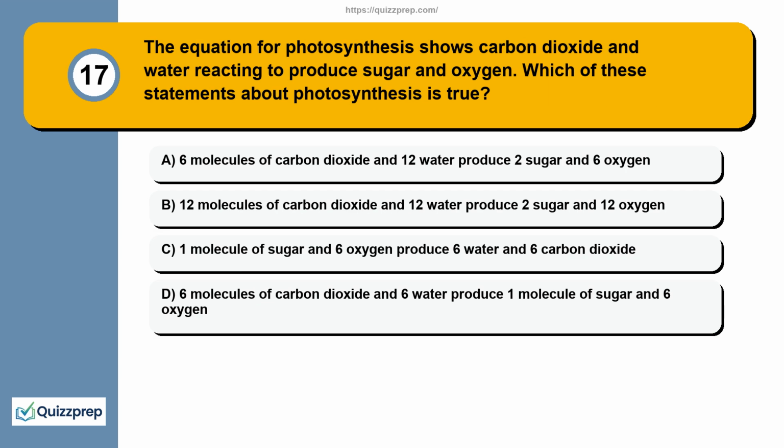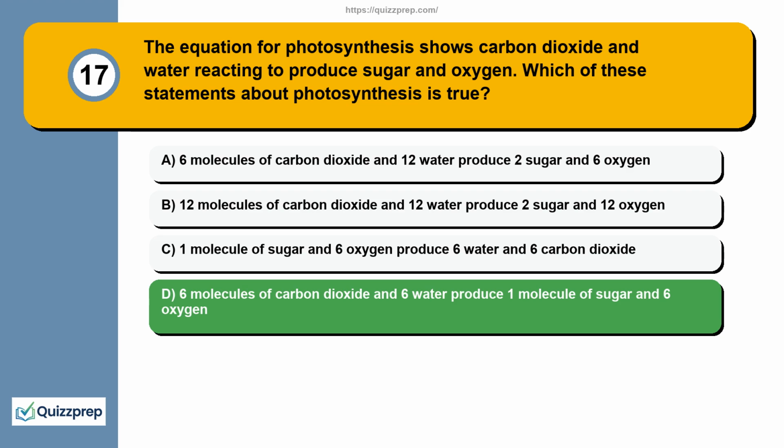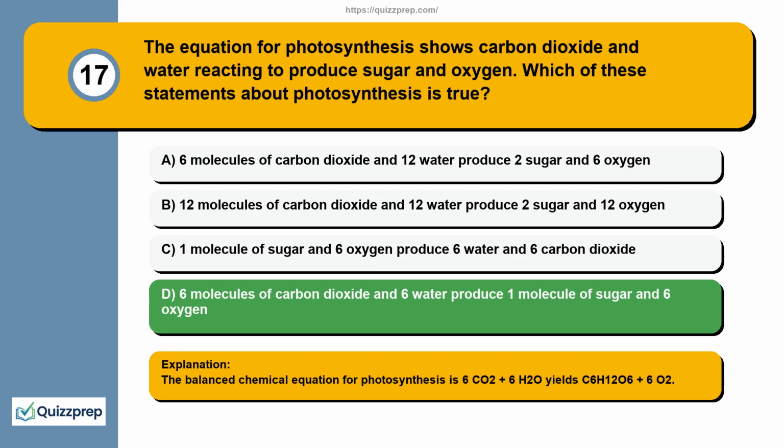Question 17. The equation for photosynthesis shows carbon dioxide and water reacting to produce sugar and oxygen. Which of these statements about photosynthesis is true? 6 molecules of carbon dioxide and 12 water produce 2 sugar and 6 oxygen. 12 molecules of carbon dioxide and 12 water produce 2 sugar and 12 oxygen. 1 molecule of sugar and 6 oxygen produce 6 water and 6 carbon dioxide. 6 molecules of carbon dioxide and 6 water produce 1 molecule of sugar and 6 oxygen. The balanced chemical equation for photosynthesis is 6CO2 plus 6H2O yields C6H12O6 plus 6O2.